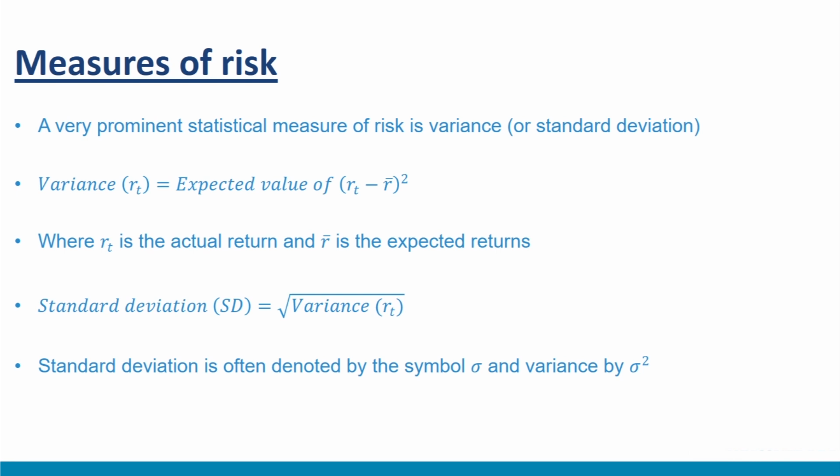Put simply, variance of return is the expected square deviation from the expected returns as shown here. That is, variance of RT equal to expected value of RT minus R bar whole square, where RT is the actual return and R bar is the expected returns. Standard deviation is simply the square root of variance. That is, standard deviation SD equal to square root of variance of RT. Standard deviation is often denoted by the symbol sigma and variance by sigma square.